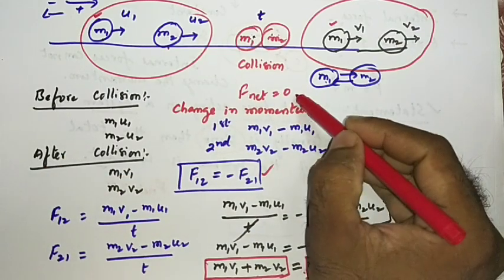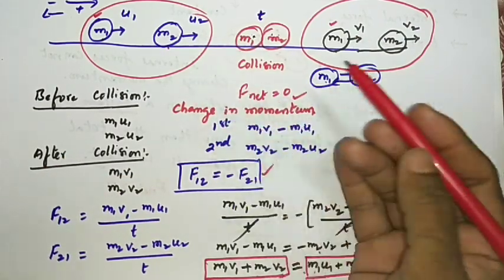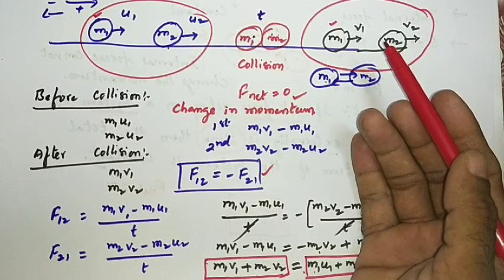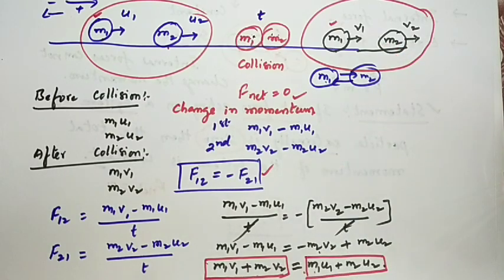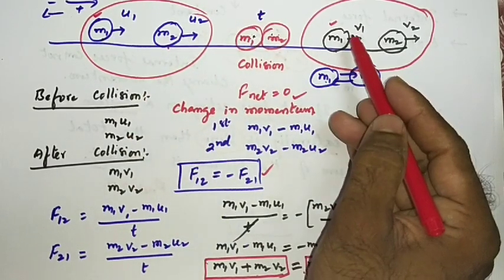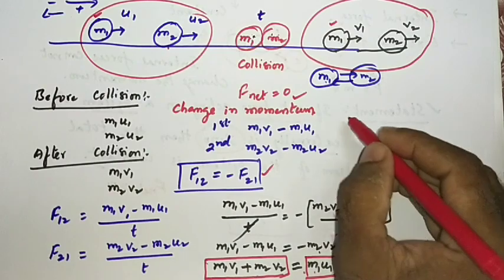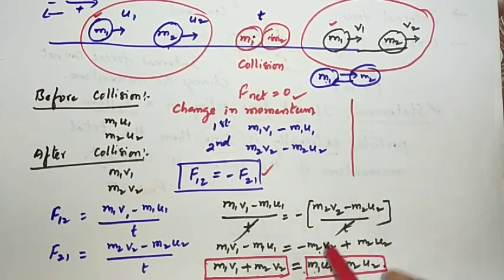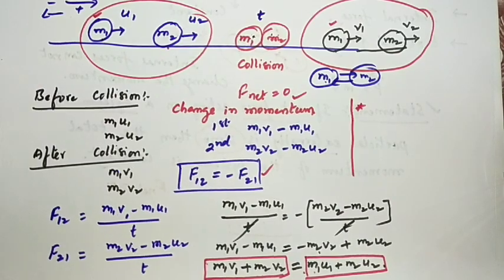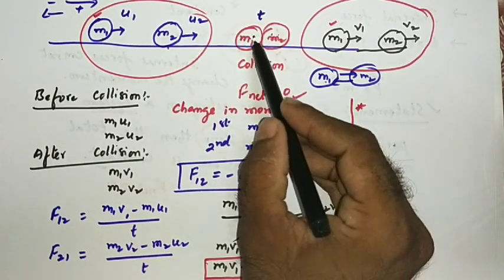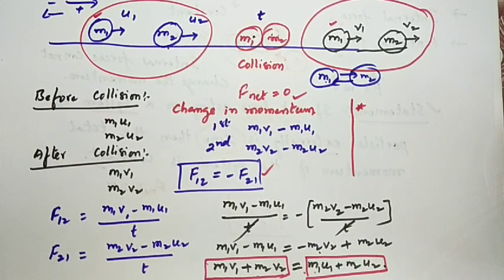That is the statement: if the net external force acting on the system is 0, the total momentum of the system is constant. So that's why the relation is total momentum before collision is equal to total momentum after collision, or after interaction, you can say that. Here you need to remember one important point: the internal forces do not change the total momentum of the system.